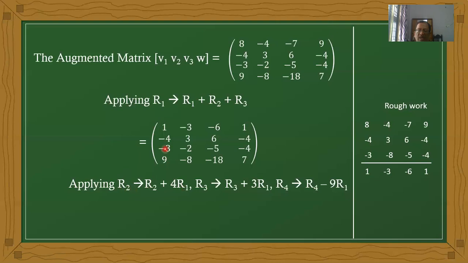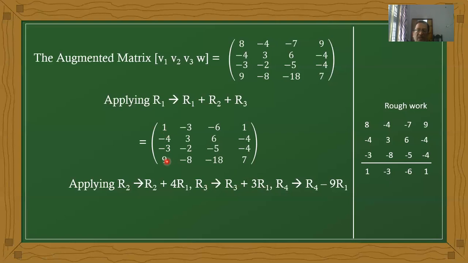Now, minus 3 is in the third row. We are changing the third row, R3, plus we want to add 3 times R1. 1 into 3 is nothing but 3. It is the unit element. Any value into 1 becomes the same value.